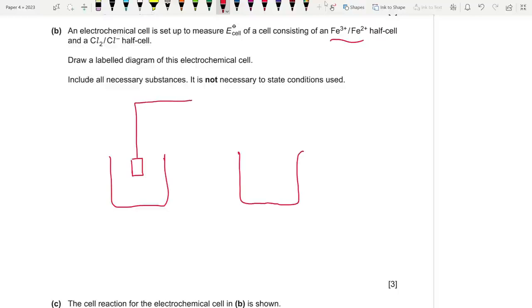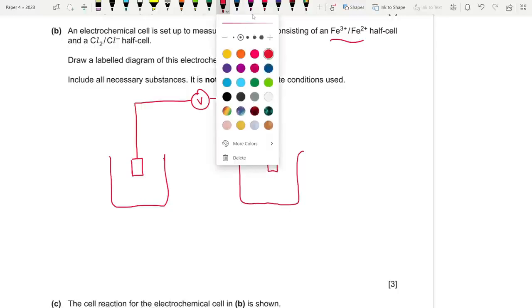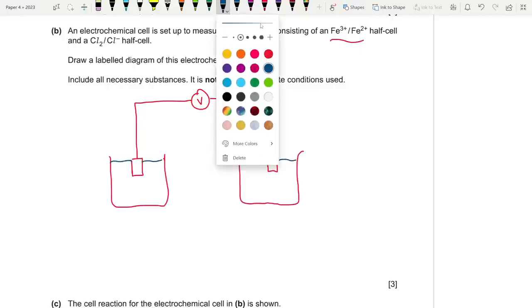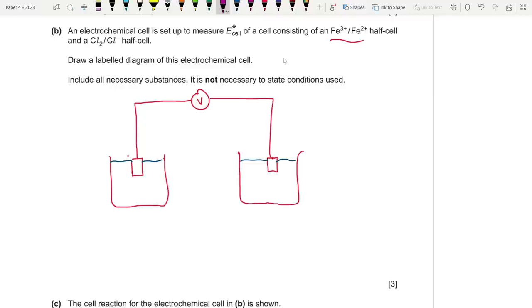And we don't have a battery, but rather than that we have a voltmeter on top, like this. Next, I'm going to make this the gas half cell.